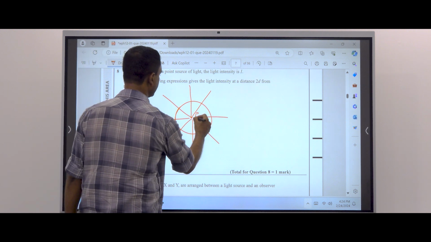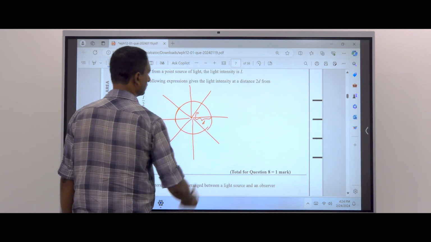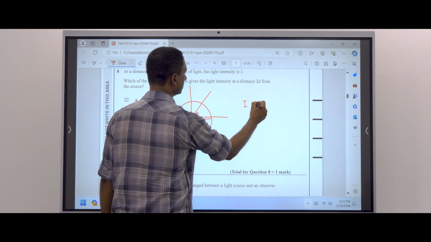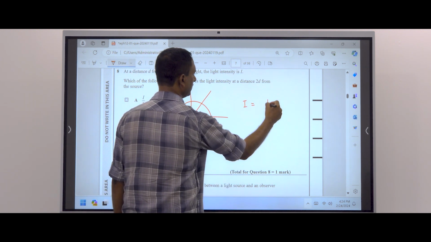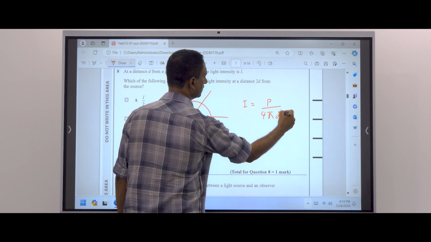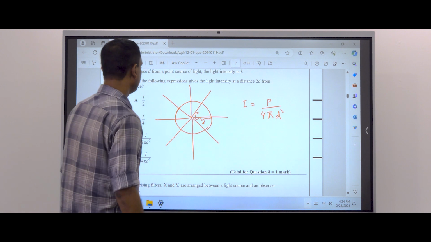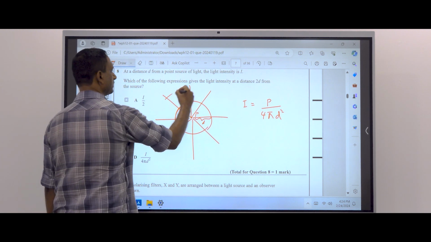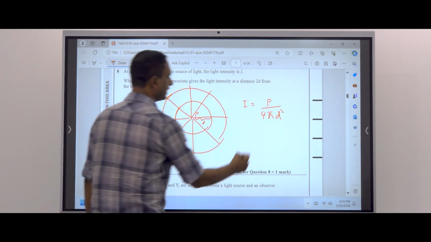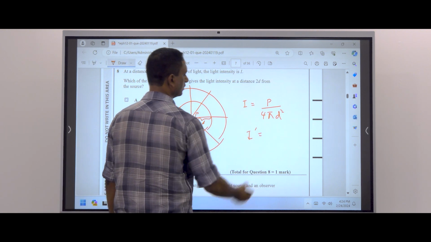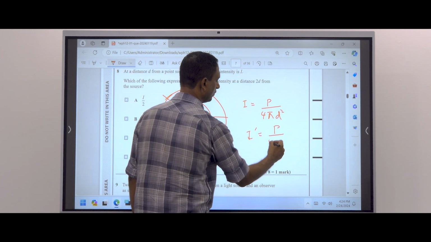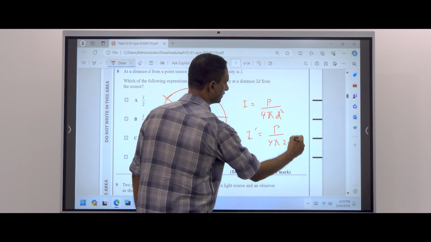say the power produced by the source is P. Intensity at a distance d is given by intensity equals power divided by 4 pi d squared. Now, they are 2d away. Then I dash is equal to power, which is the same, over 4 pi (2d) squared.